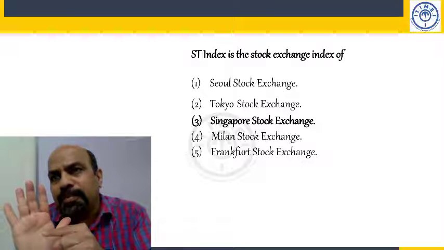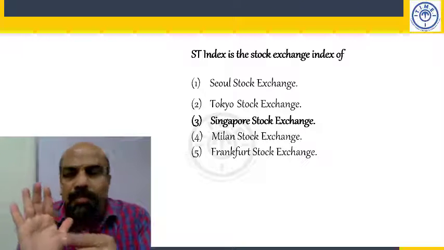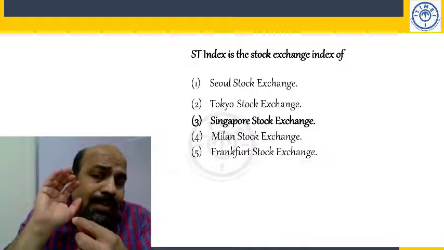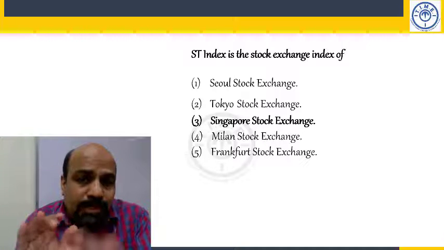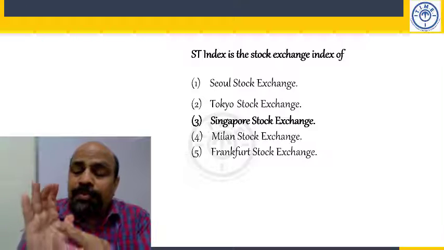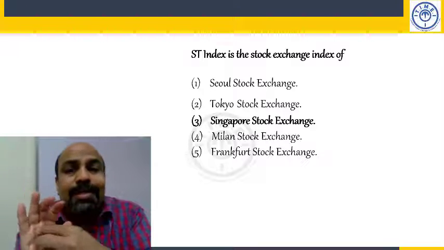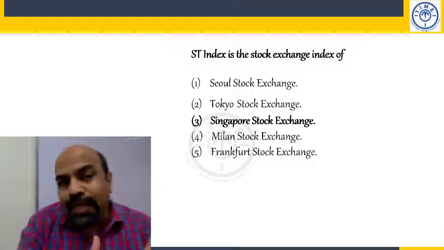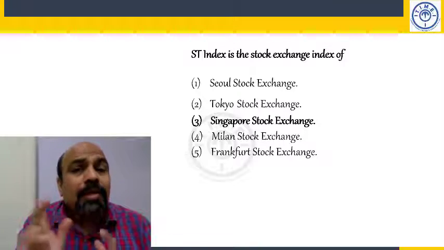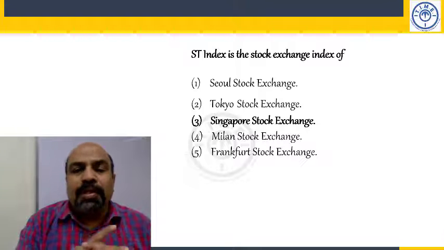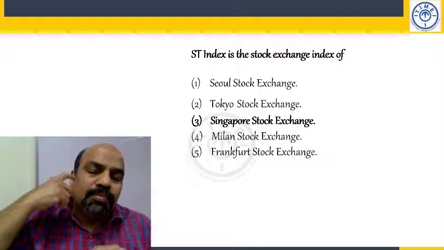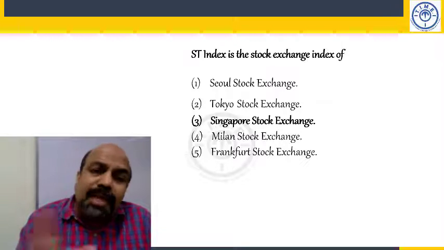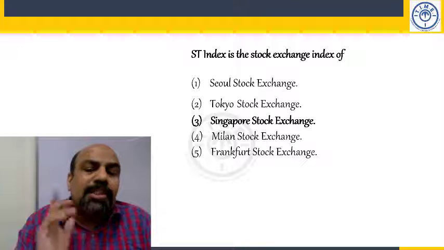Let's say its name appears on the National Stock Exchange list, but not on the Bombay Stock Exchange, which means that the shares of your company can be bought and sold on the National Stock Exchange, but no selling or buying can happen on the Bombay Stock Exchange. Okay, so Sensex and Nifty are names of indexes. Similarly, ST index is the name of an index at Singapore Stock Exchange.